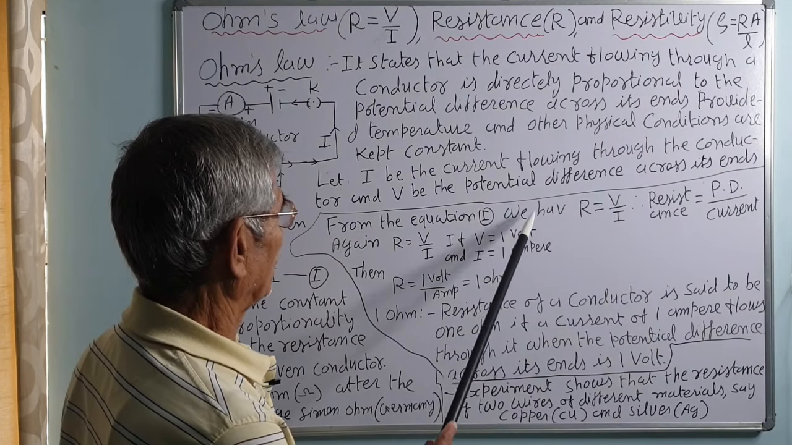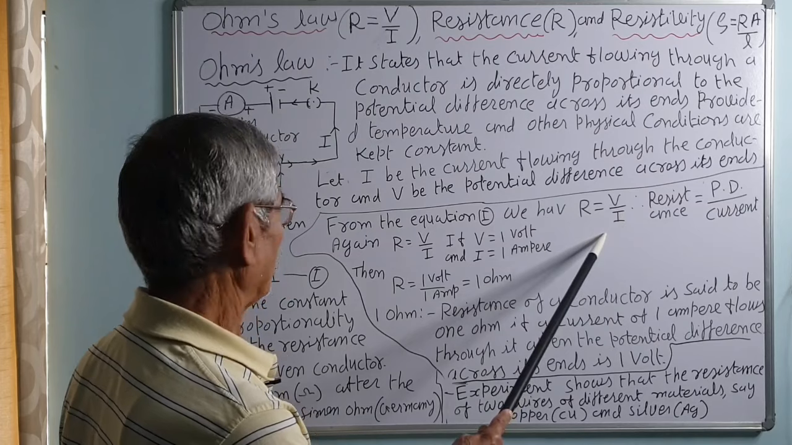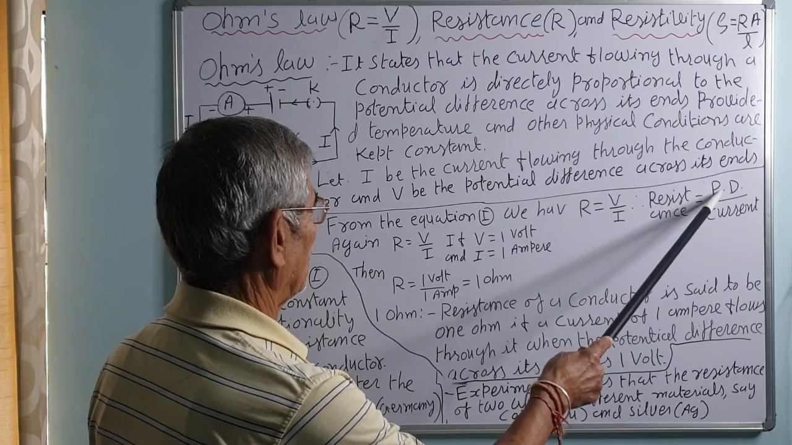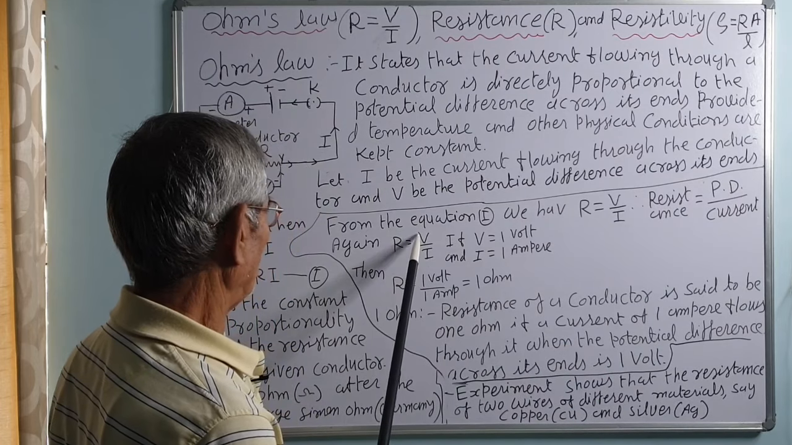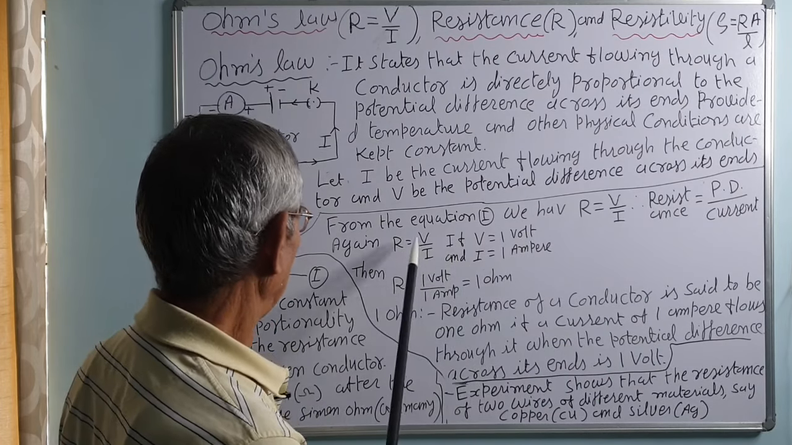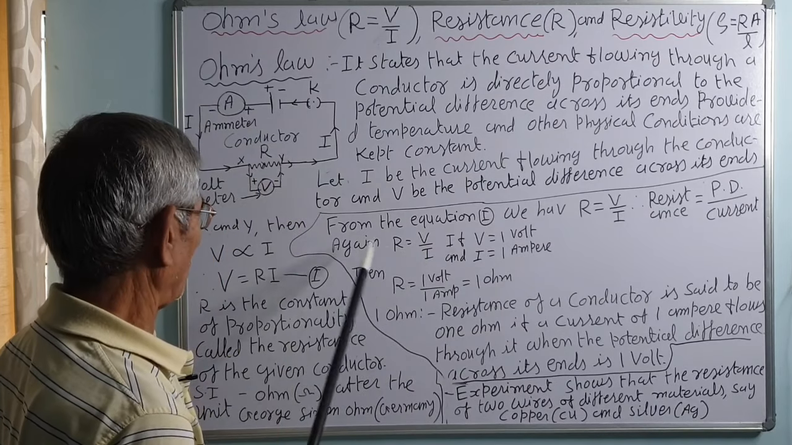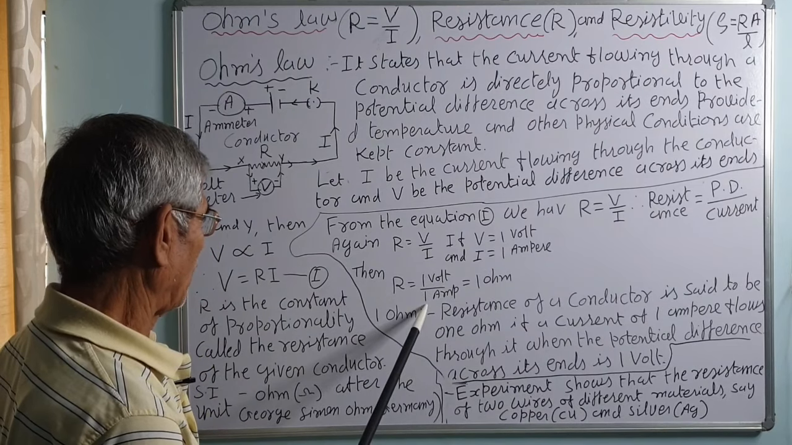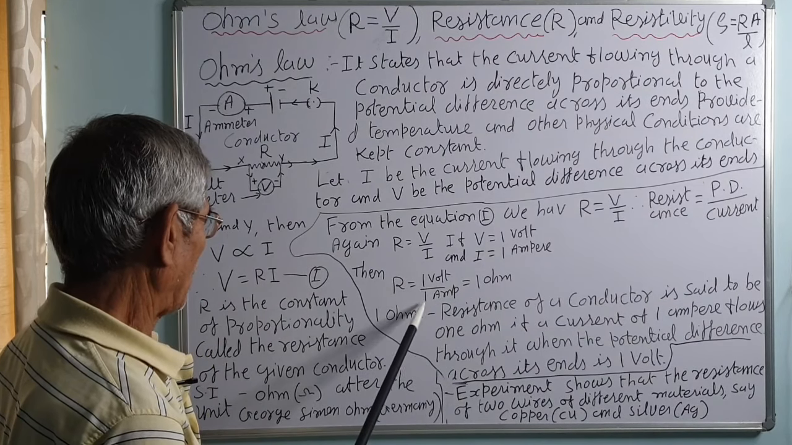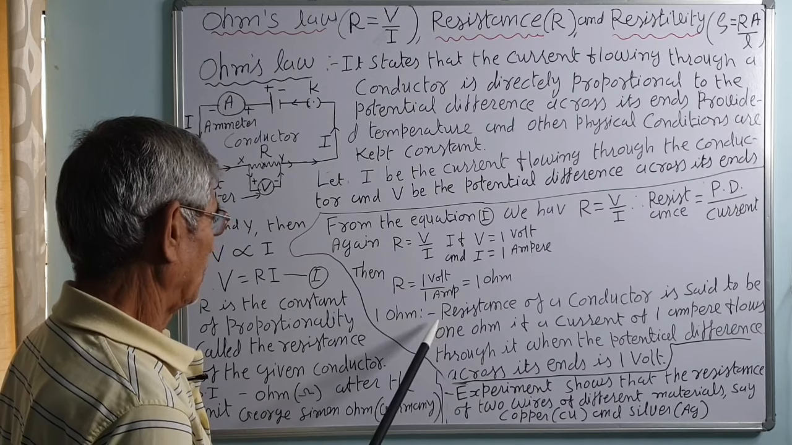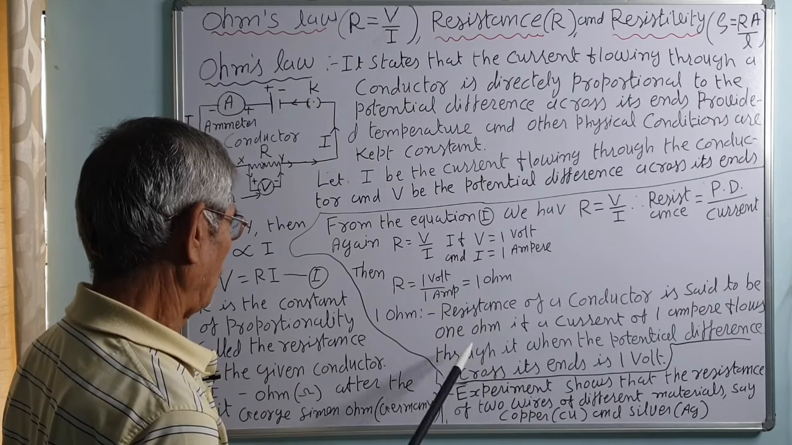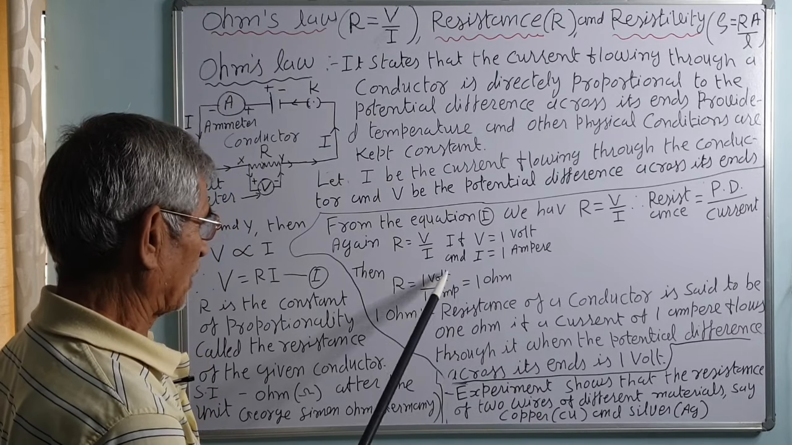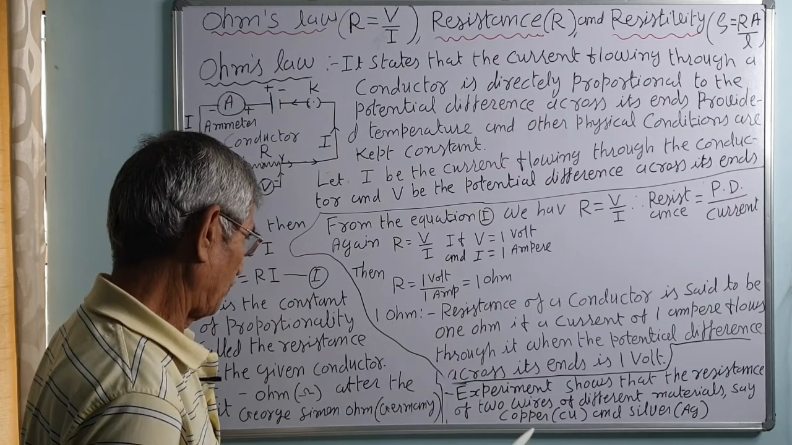From equation 1, we have R is equal to V upon I. That is, resistance is equal to potential difference V upon current I. If V is 1 volt and current I is 1 ampere, then R is equal to 1 volt upon 1 ampere, that is 1 ohm. So, the resistance of a conductor is said to be 1 ohm if a current of 1 ampere flows through it when the potential difference across its ends is maintained at 1 volt.